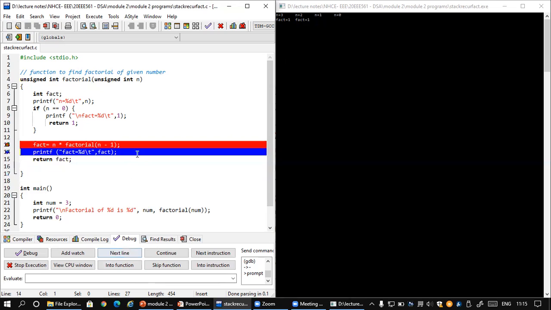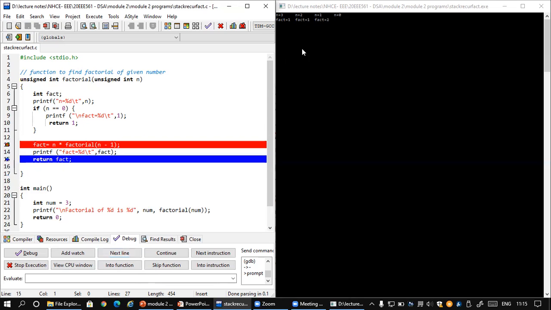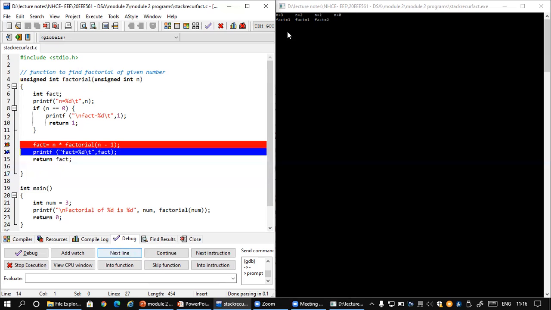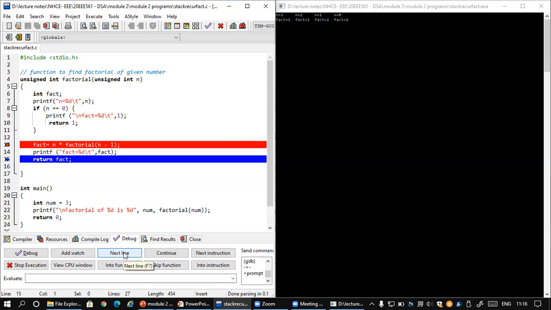Instead, what it will do is go and compute the next value. What is the next value? Next, it has to give 2 factorial. What is 2 factorial? 2 factorial will be 2, so that value is going to be returned. Next, is it going to continue? Yes, again it's going to continue and find the value of 3 factorial. It's going to compute it here, and that is going to be 6.